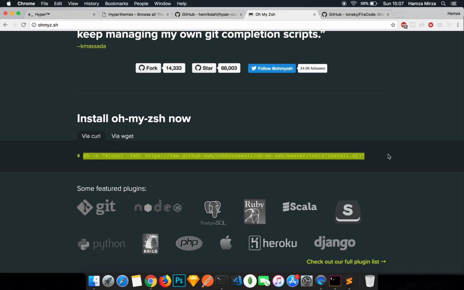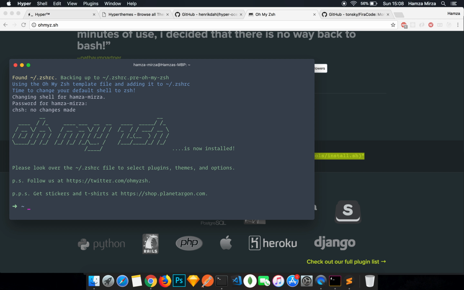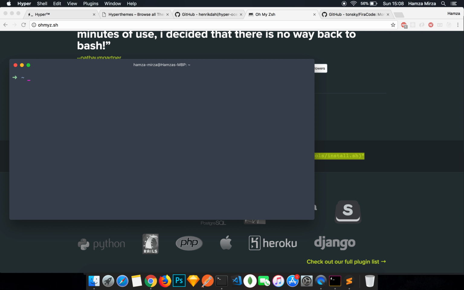So press enter. It's going to clone the repository where it lives. And as you can see, the theme is already giving you these really nice colors, and this is fantastic. So password is, I'm just going to type my password in. As soon as I've installed this Oh My Zsh, it's giving me this nice prompt. It's this arrow, and then there, it's giving me this tilde sign, which means it's my home directory.